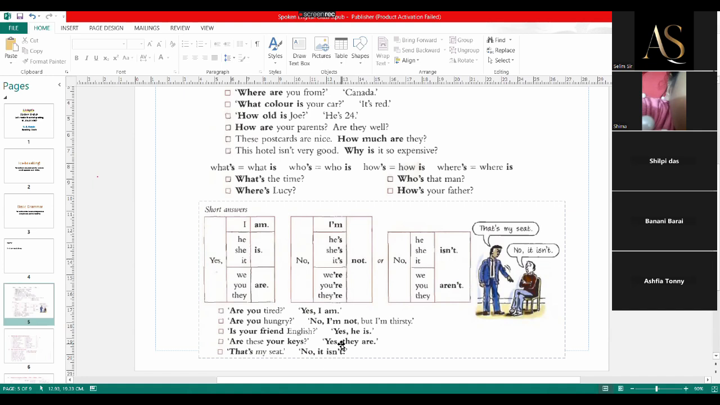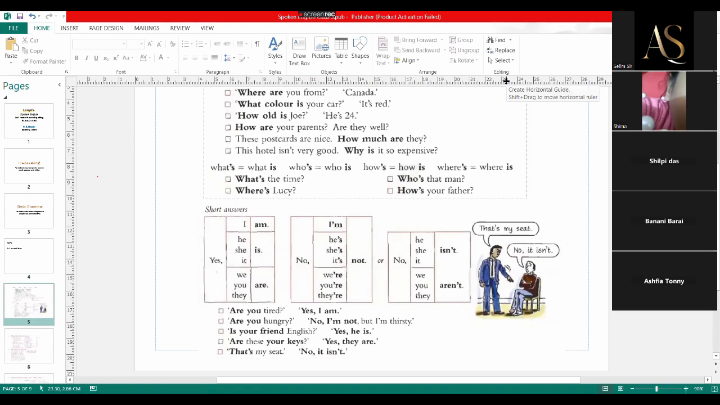Or allow me to sit there. That's my seat. Please allow me to sit there. He says, no, it's not, it isn't. Or you can say, no, it's not. So there are two ways. Are you tired? Yes, I am. Are you tired? No, I'm not. I'm energetic enough. And if someone says, are you hungry? No, I'm not, but I am thirsty.